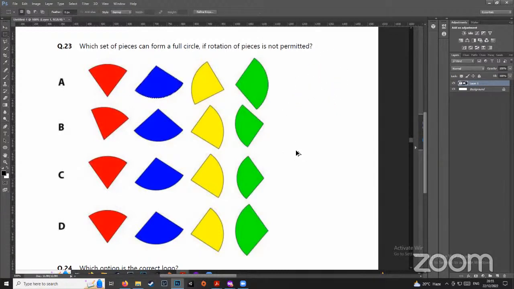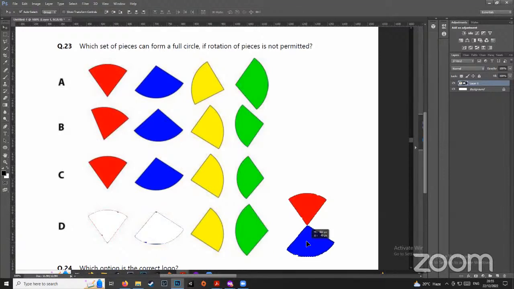Okay, fine. Let us check out something else. Okay, B, it seems to be matching this and this, right? In D also it seems to be matching. Actually, D seems to be a better match. Meanwhile, you guys can ask questions in the Zoom chat. You can also try to attempt the questions here. Okay, if I just keep this here, what do you think? Will D be the correct answer or not? It seems to be fitting almost perfectly. So it does end up becoming a circle, right?